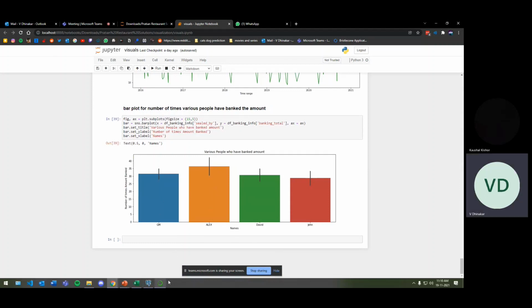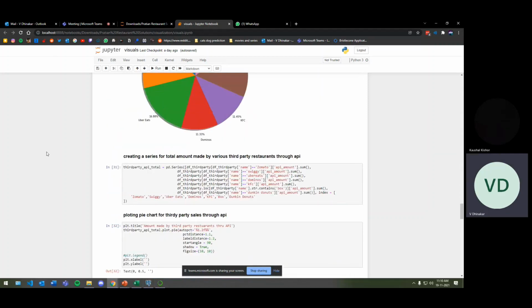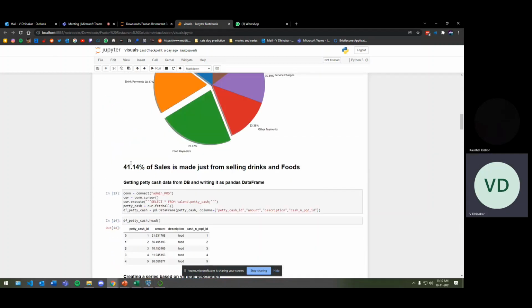So this is our code base. We have done all the visualization in Jupyter Notebook using various visualizing libraries.